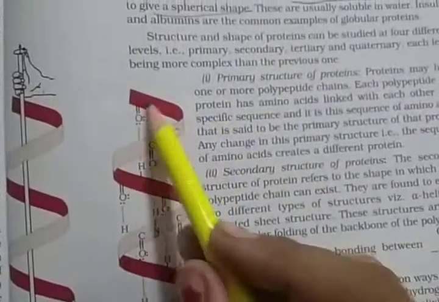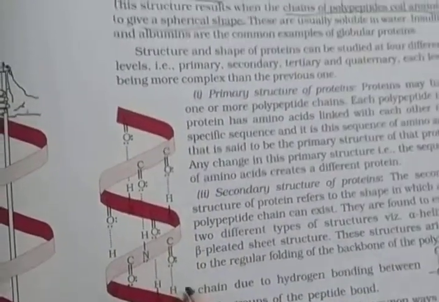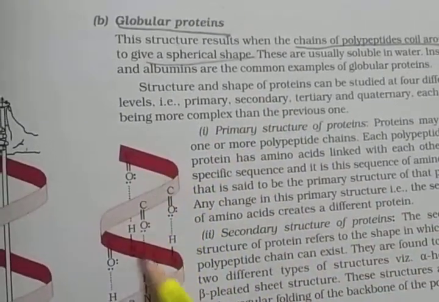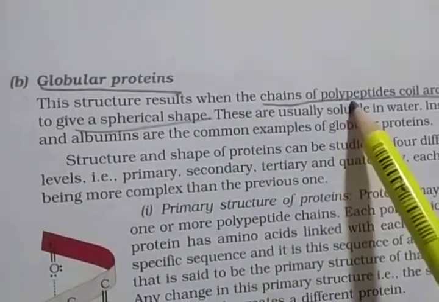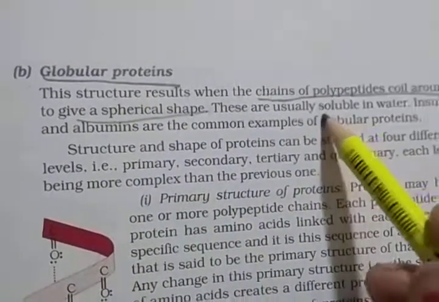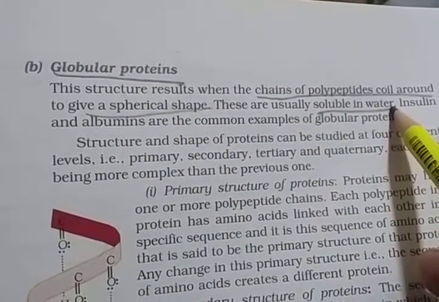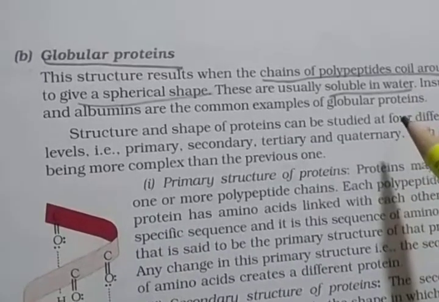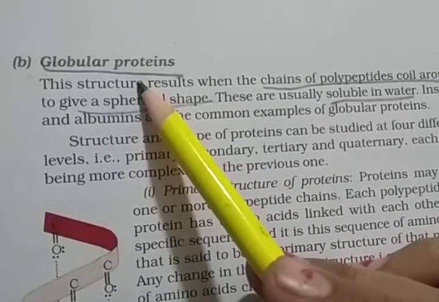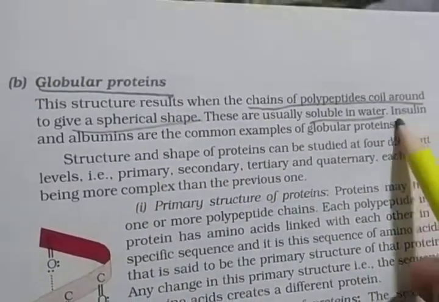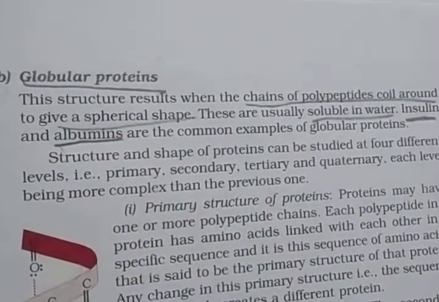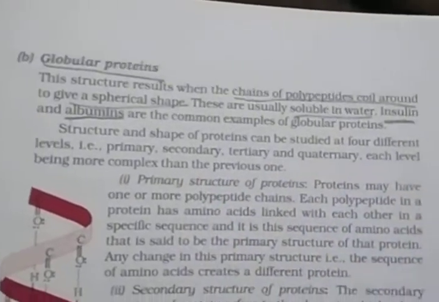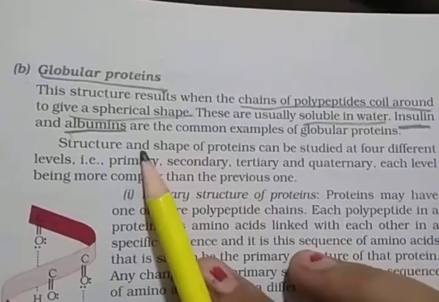Here you see it this way, a coiled shape. These are soluble in water, but fibrous proteins are insoluble in water. Insulin and albumins are examples of globular proteins.